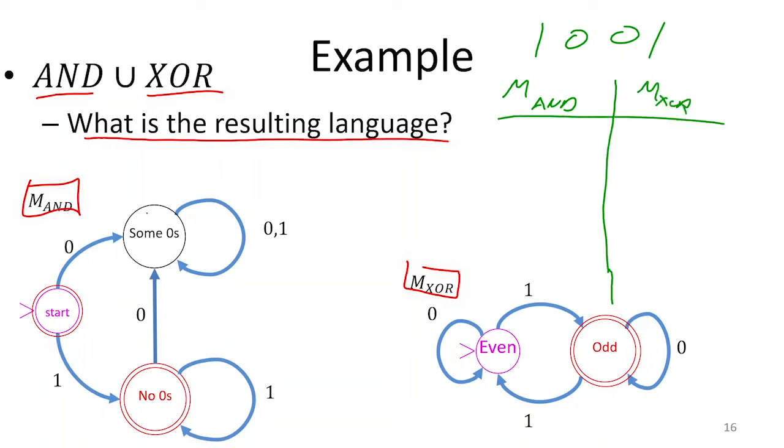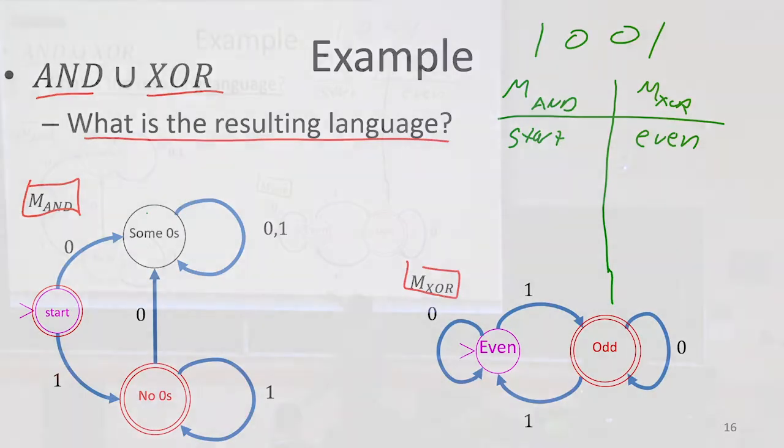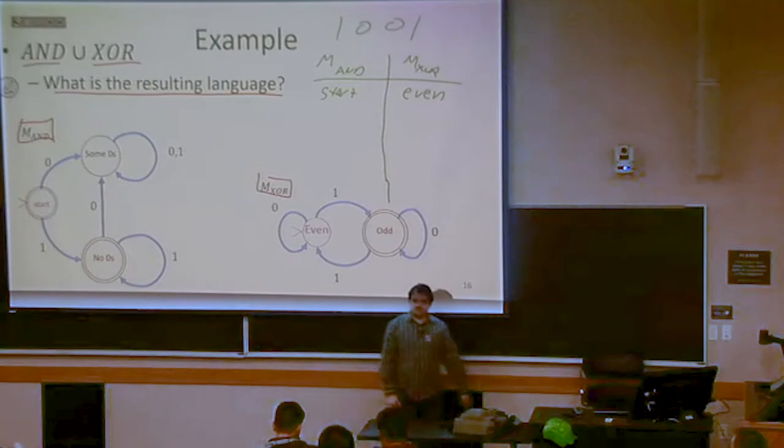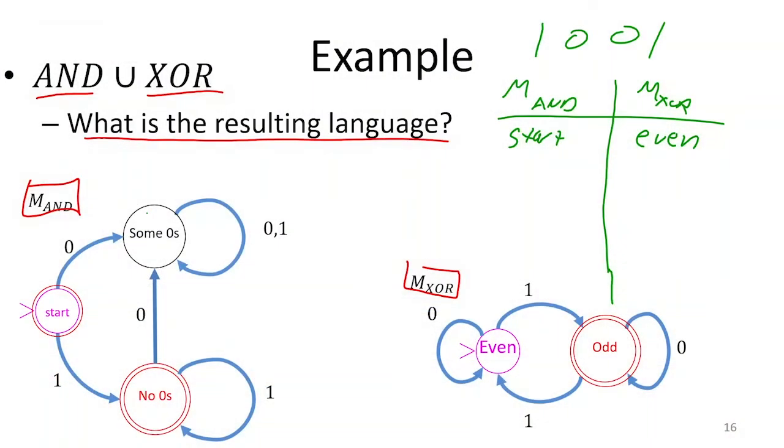Where are we when we start, before we read any characters? We're in start in AND, and even in XOR. So this super machine's start state is going to represent AND being in start and XOR being in even. The next thing we're going to do is read a 1 from the input. Where is AND going to be when we read that 1? Yeah, AND is going to be in no zeros. Where is XOR going to be? Yeah, XOR is going to be in odd.